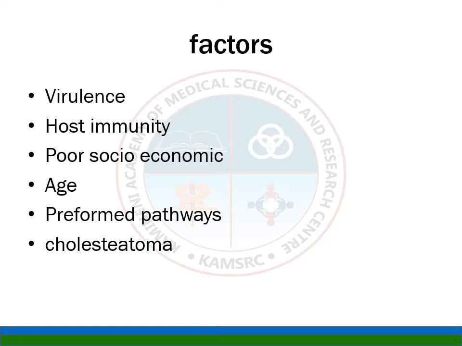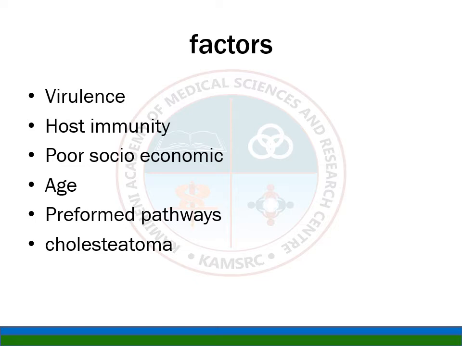The next one is age. Age is always a factor, like in the first decade of life and in later elderly patients, who obviously have less immunity. Then preformed pathways: infection can easily travel from the middle ear cleft via preformed pathways like adhesions and a bony canal over the facial nerve.